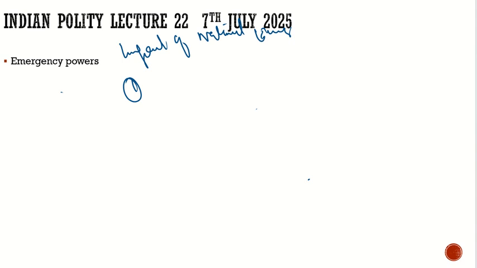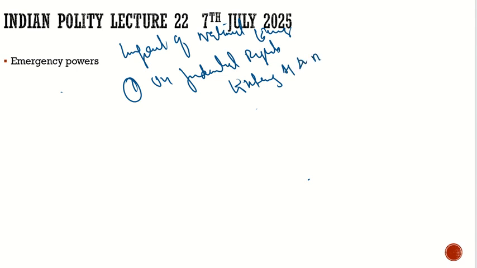First one is on the fundamental rights. So how will it impact fundamental rights? If there is external aggression or war, then the impact would be different. What would be the impact? On the fundamental rights under Article 19, their enforcement is automatically suspended. So this article will not be suspended, but the enforcement of it will be suspended.